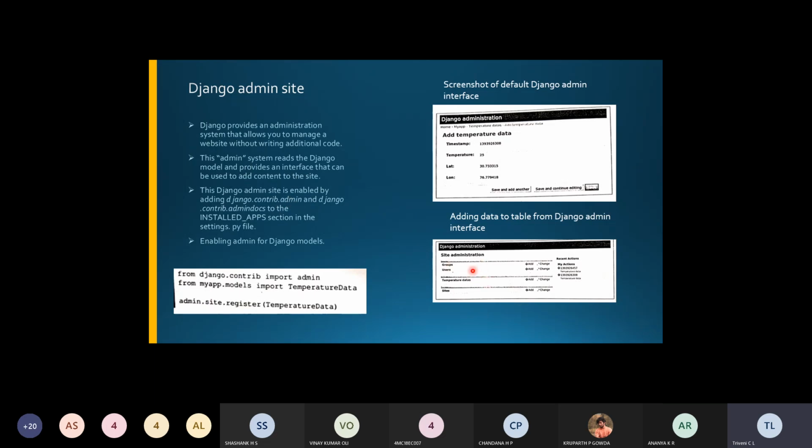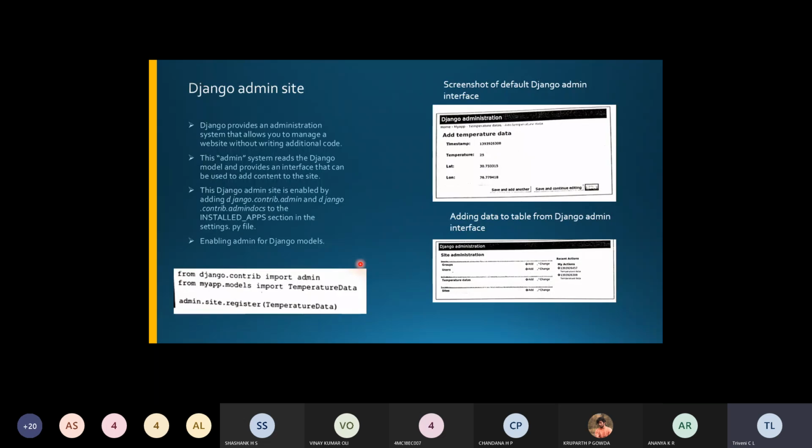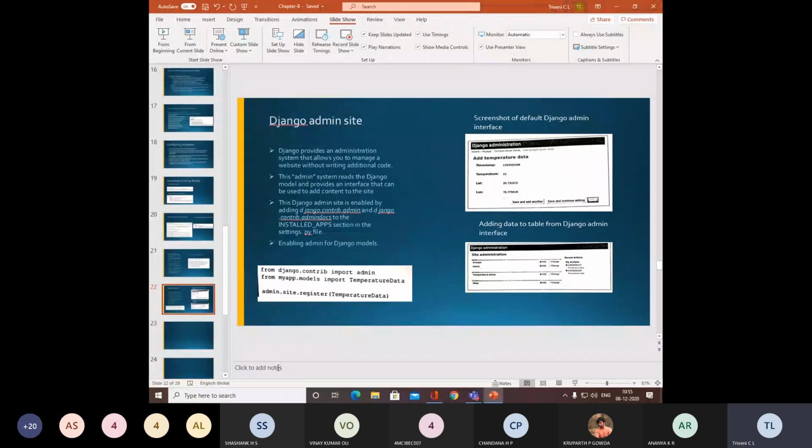You'll have the site administration, groups, users, temperature data and sites here, where you can add or change them. Temperature data can be added to the data table itself using this Django admin site, right? Till here, we'll take it. We'll stop in today's session. In the next class, we'll go for the view itself.